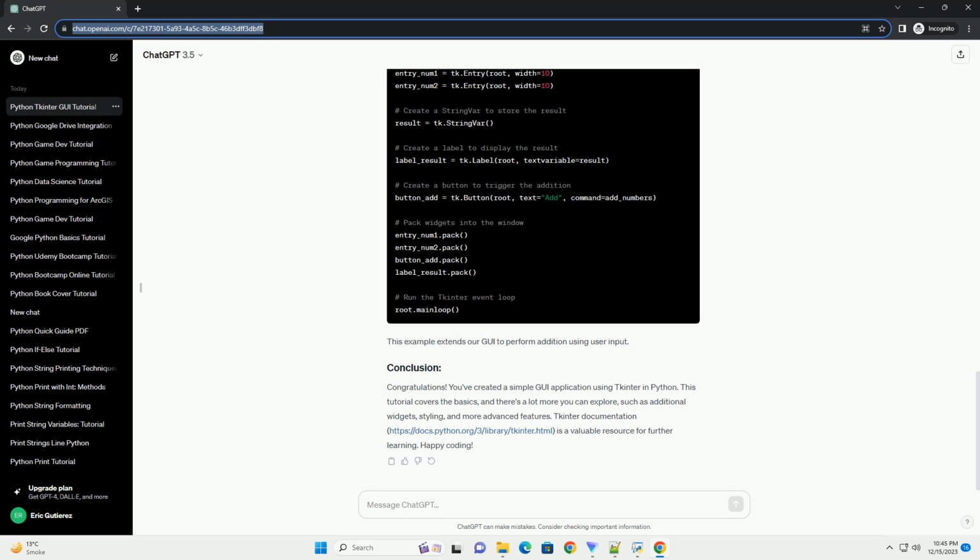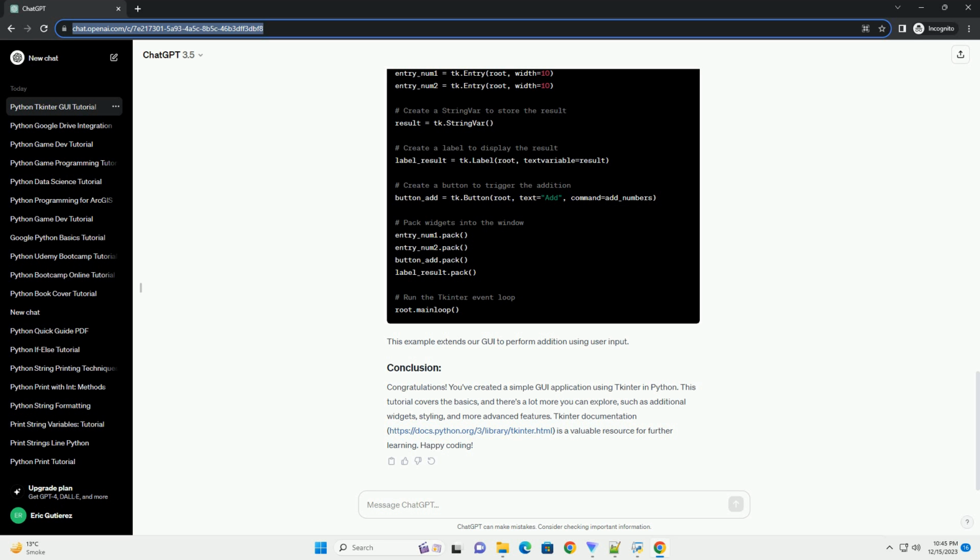Tkinter provides various widgets like labels, buttons, entry fields, and more. You can organize these widgets using layout managers. The most common layout manager is the pack method, as seen in the example above. Other layout managers include grid and place. This example uses the grid layout manager to organize widgets in rows and columns.